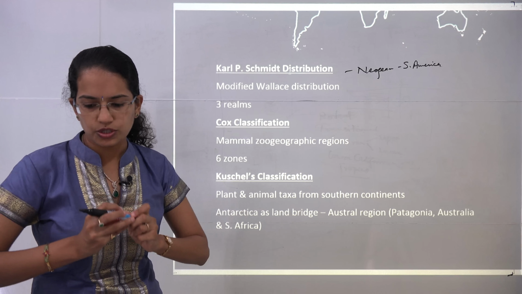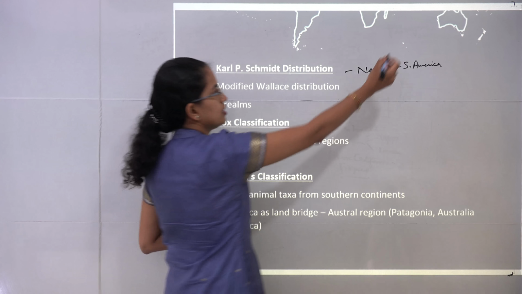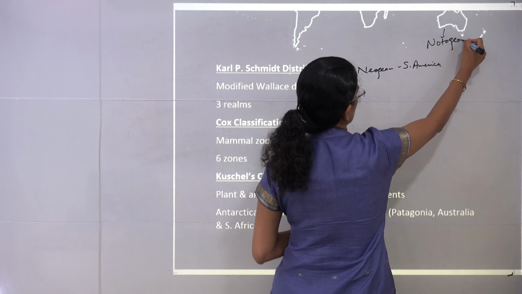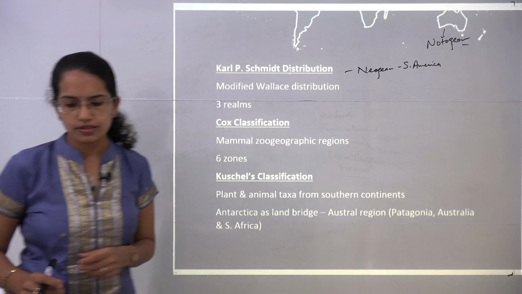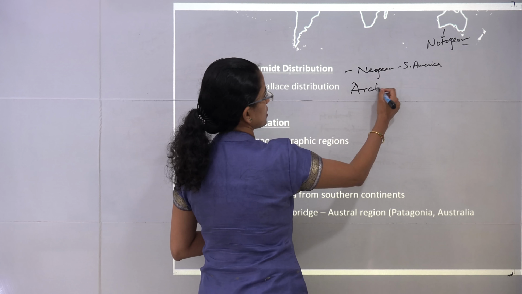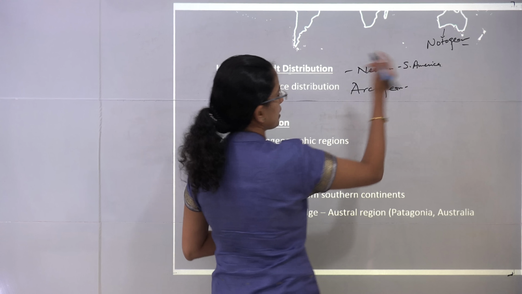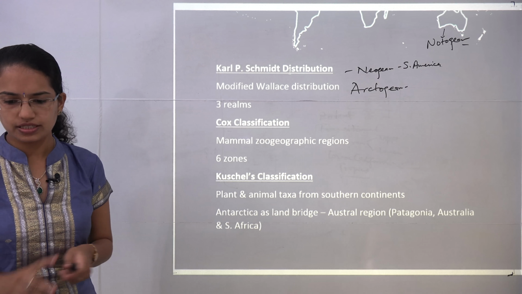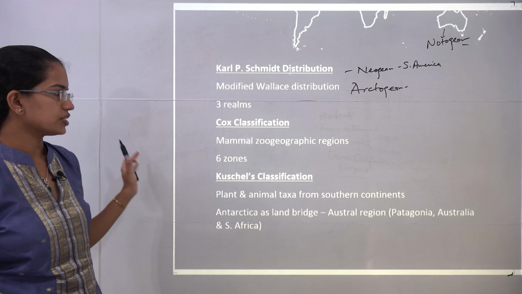Then you had Notogea, which was Australia, so the Australian region was known as Notogea. And finally you had one more region which was known as Arctogea, and this Arctogea included all the remaining areas: the Nearctic, Palearctic, the Ethiopian region, and the Oriental and Asian region.